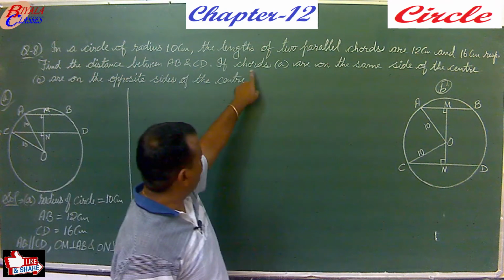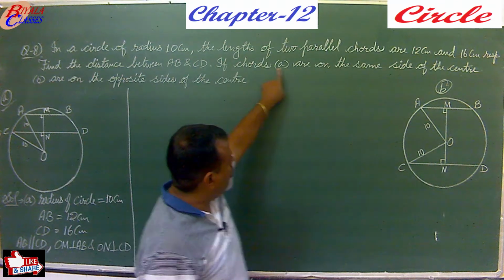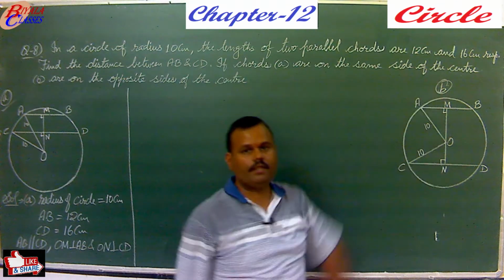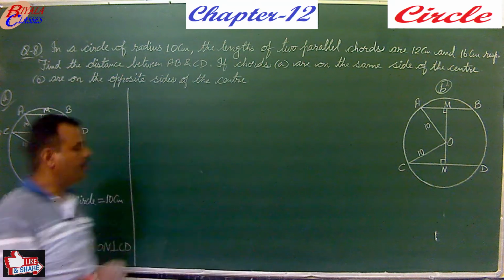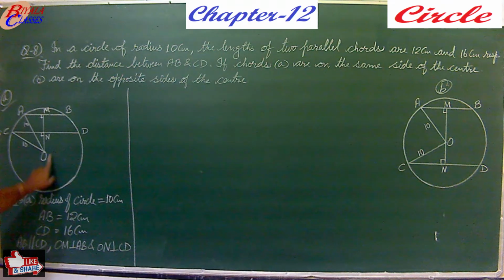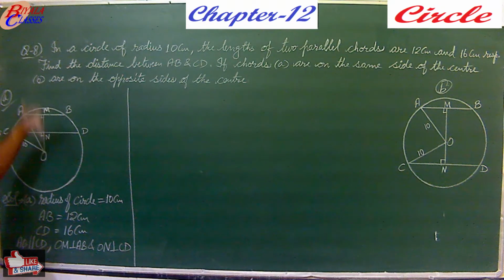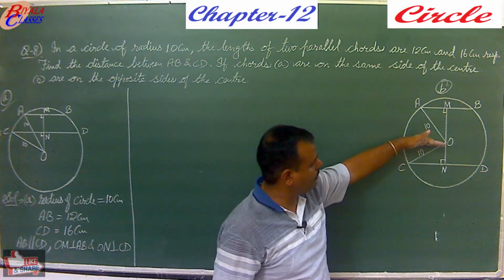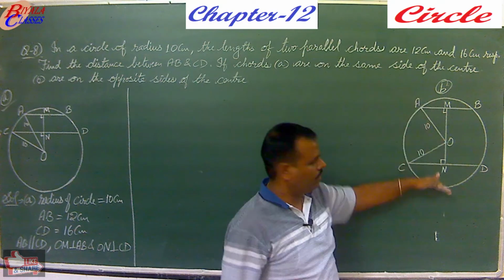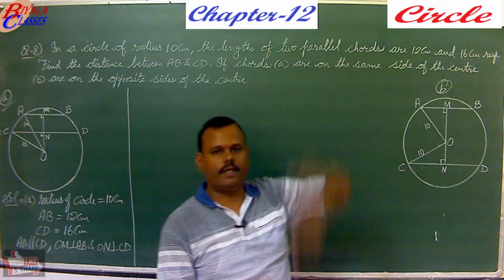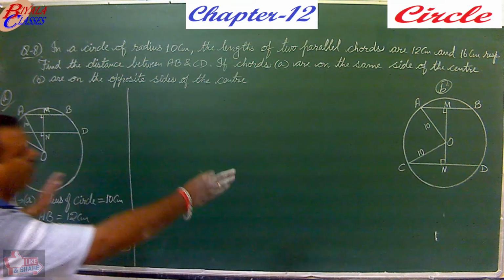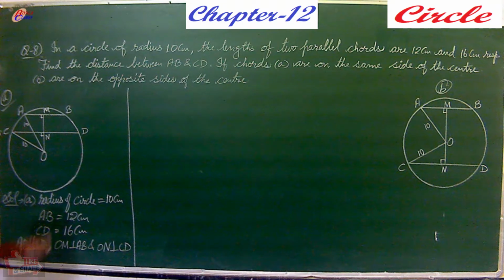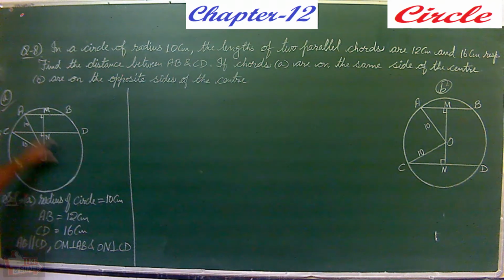There are two parts given to you. If chords are on the same side of the center, now both the chords, they should be on the same side of the center. So this is center, and in this figure you can see here both the chords, they are on the same side. Second, if chords are on opposite sides of the center. Opposite side means one above and the other one below, on both the sides of the center. So these are the two situations given to you where you need to calculate the distance between the chords.